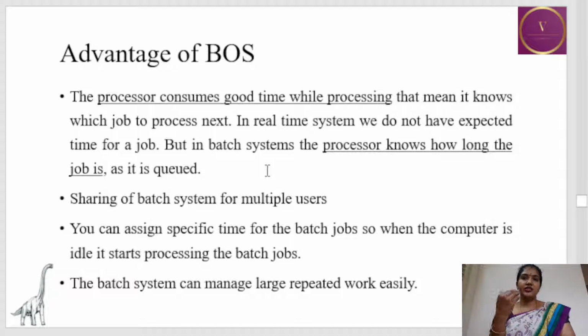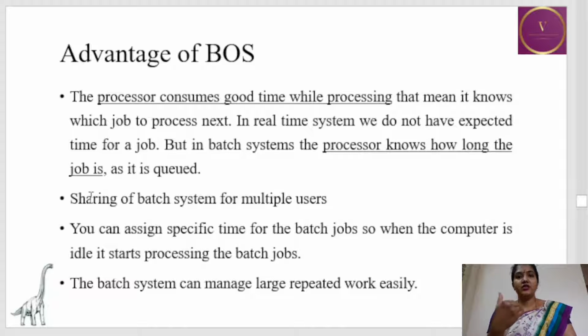So the different jobs are collected into batches, and batches are queued such that the processor is always used, and the processor time is not wasted unnecessarily.